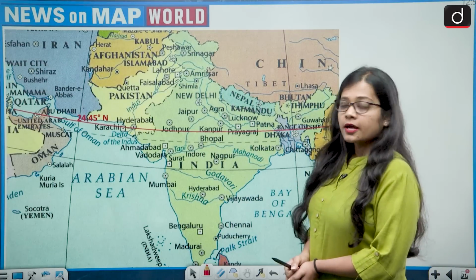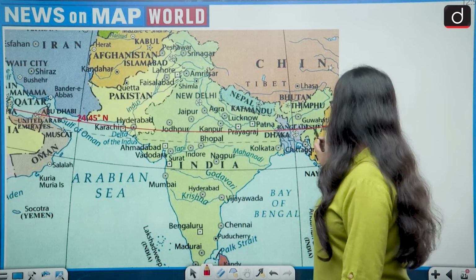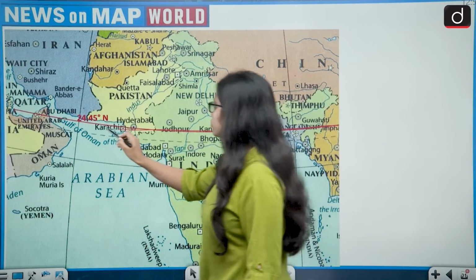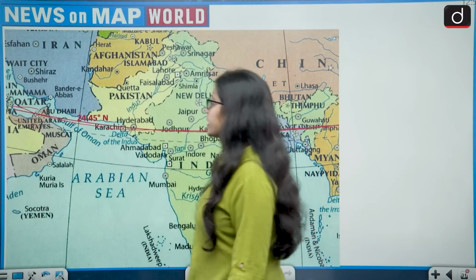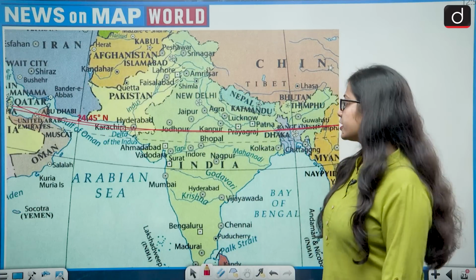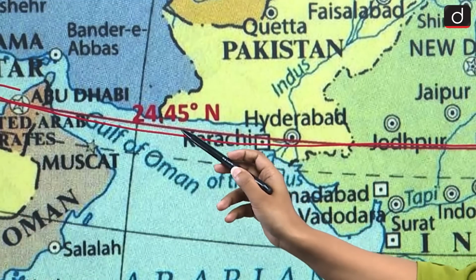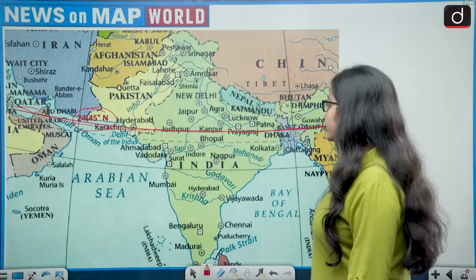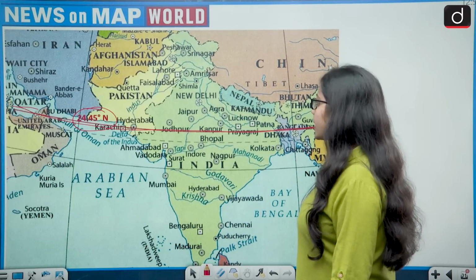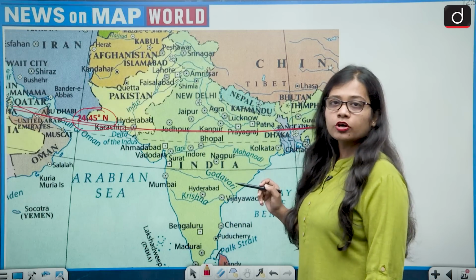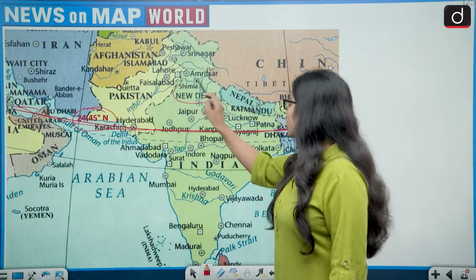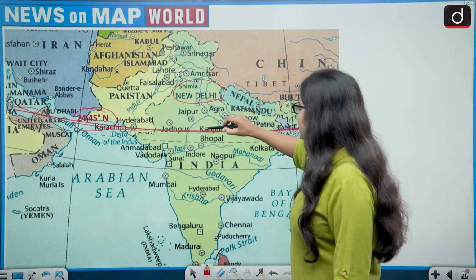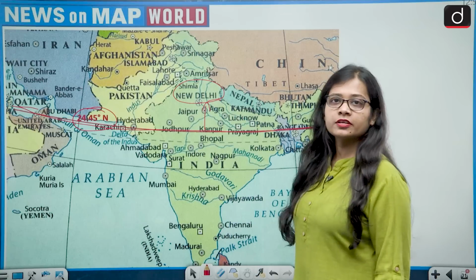If we see the map and draw a latitude which passes through the capital of UAE, that is Abu Dhabi, it lies on 24.45 degree north. So if we look at this map and draw the latitude, then the capital of India, that is New Delhi, lies much north to this latitude.